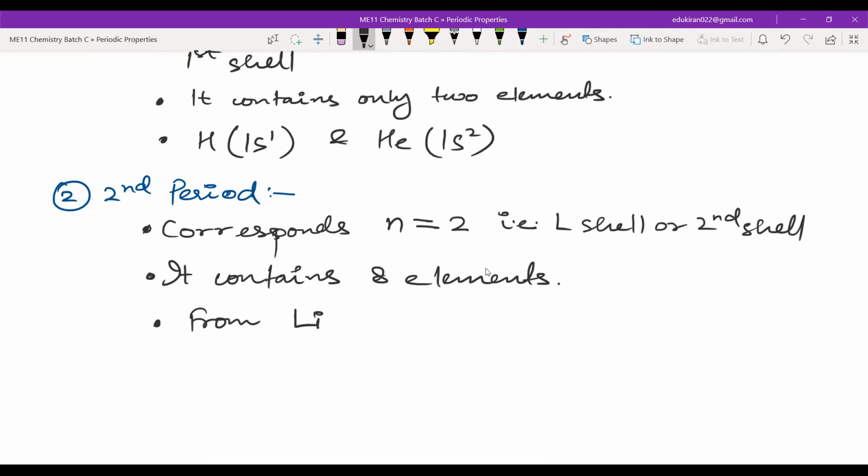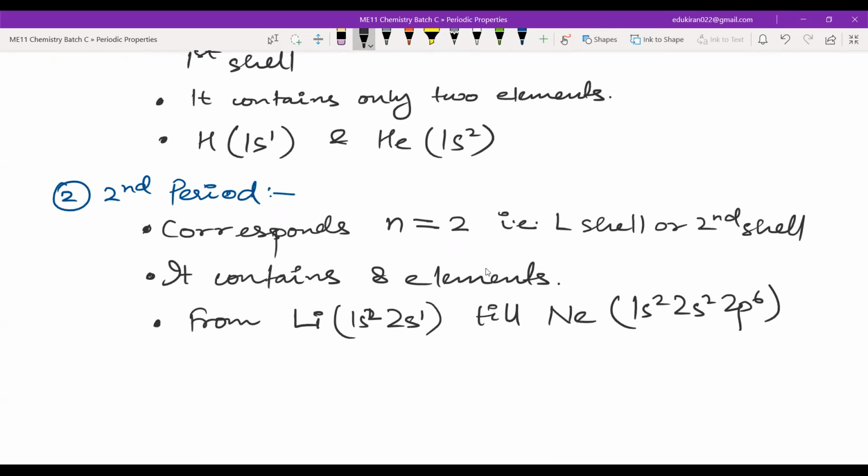Lithium, which has 1s2 and 2s1, till neon. Neon has 1s2, 2s2 and 2p6. Yes or no? Right. Now in this we can see that the second shell is also completed. In the first period, the first shell is completed, and in the second period, the second shell is completed.